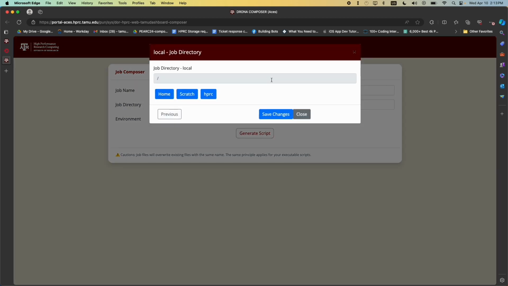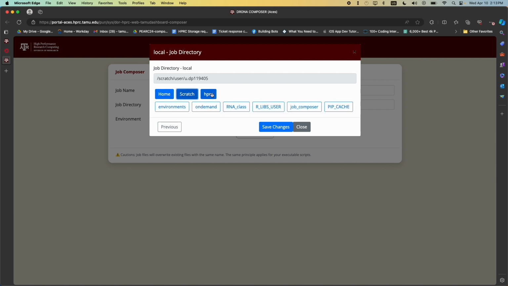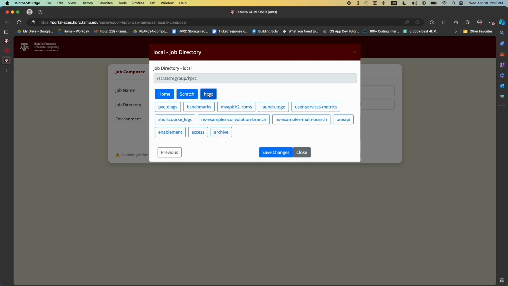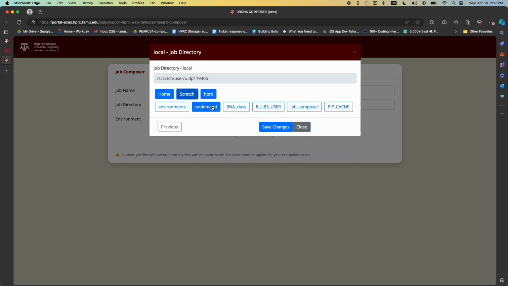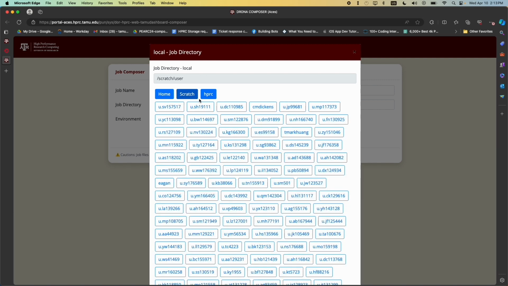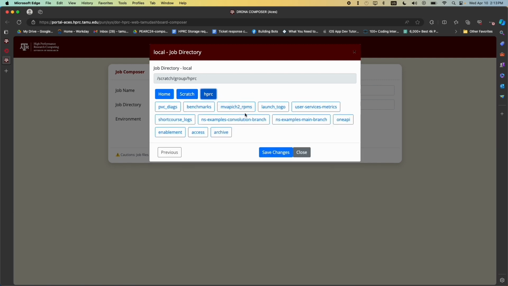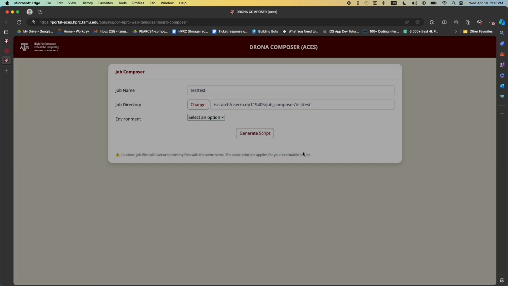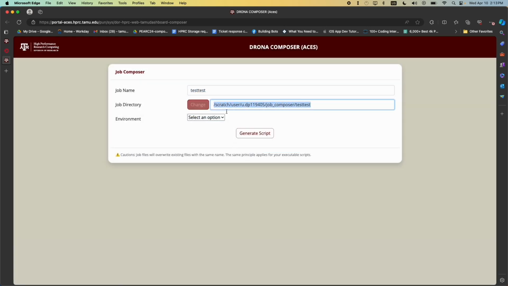A modal will pop up and it will show you all available space that you have on the cluster, like your home, your scratch, or all the groups that you're in. You can click on a child directory to show you more, and you can also click previous to go back. And then you can save changes to save the location showing here, but I will click close because I will keep the default location. So the default location is still here.